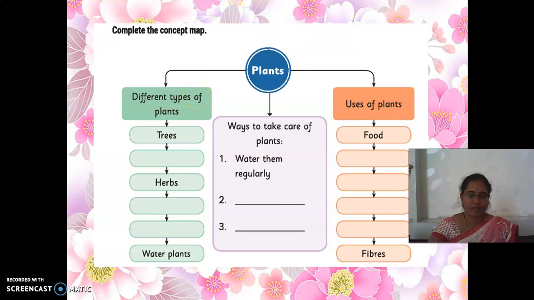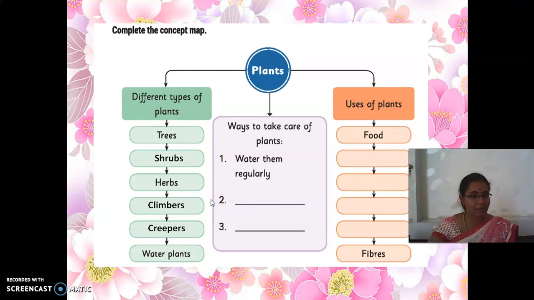Are you all ready to say the answer? Yes, different types of plants we saw in our previous session. Now tell me what they are. Here they have given trees, herbs and water plants. One more, there are three categories of plants missing. What are they, my dear children? Tell me. Trees. The second one is shrubs, herbs, climbers, creepers. Yes, these are all the different types of plants.